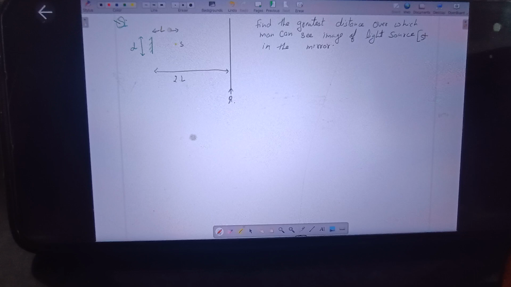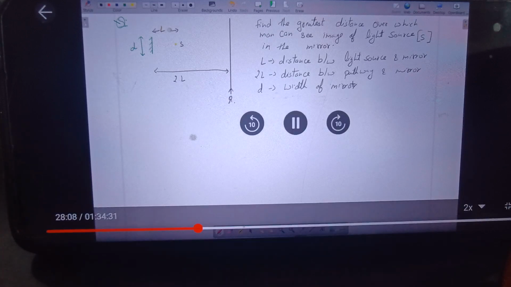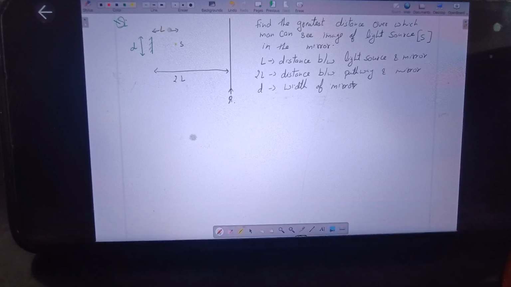Ma'am, in the diagram, the L represents the light source, right? L represents the distance between the light source and mirror. Okay. And S is the light source. Yeah, distance between light source and mirror, and 2L is the distance between pathway and mirror, and D is the width of the mirror. Okay. And the source is midway along that width, symmetrically kept in front of the mirror. The source of light is symmetrically kept in front of the mirror.